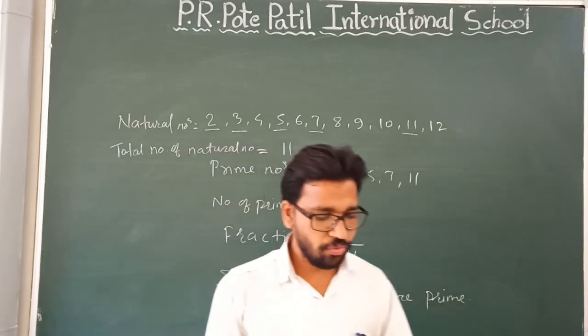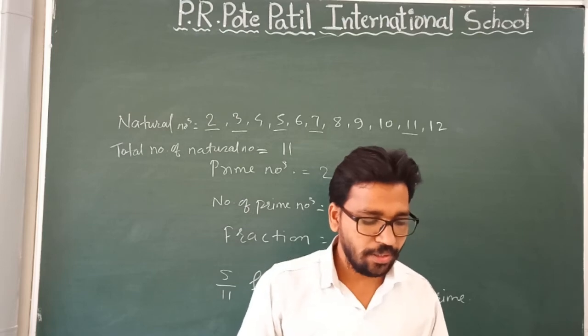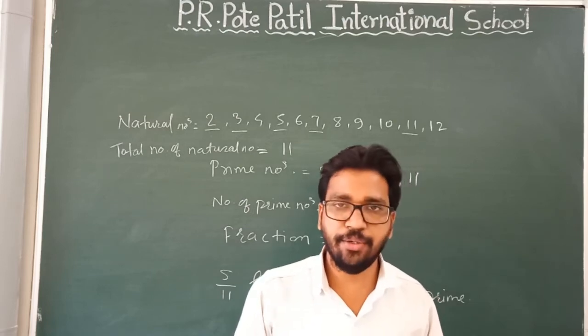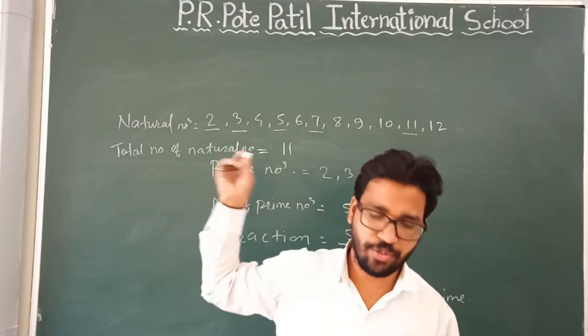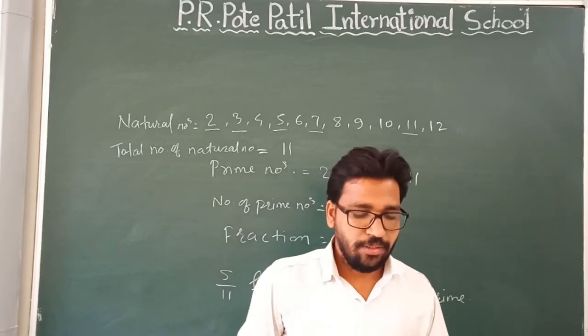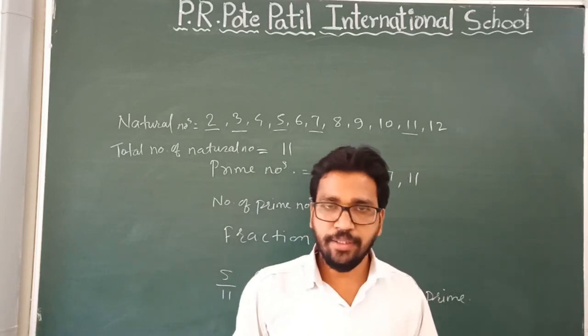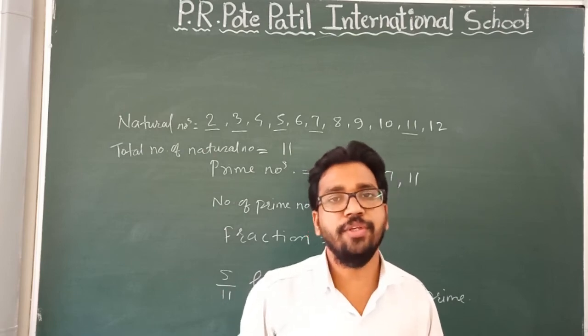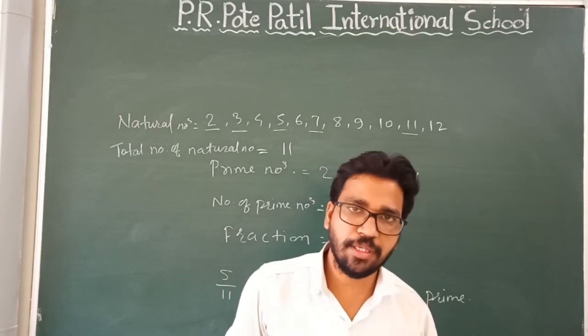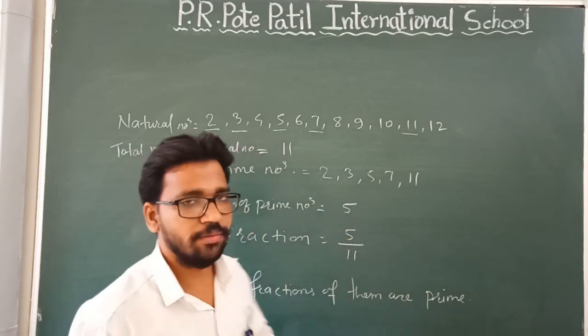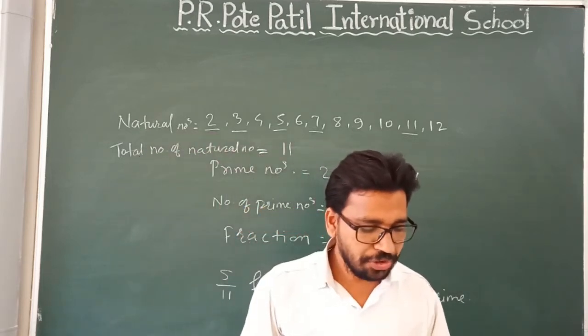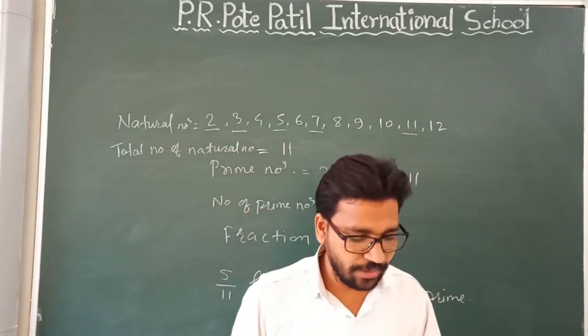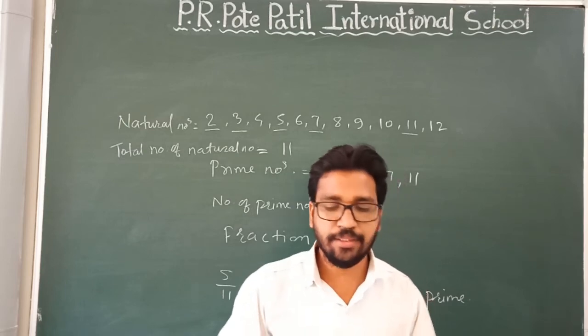Correct? Now the next question is the 9th. Write the natural numbers from 102 to 113. Same, you have to write like this. Start with 102 and end with 113. What fraction of them are prime numbers? You have to find which prime numbers are there, how many there are, and solve like this. Then question number 10 is: what fraction of these circles have x in them?